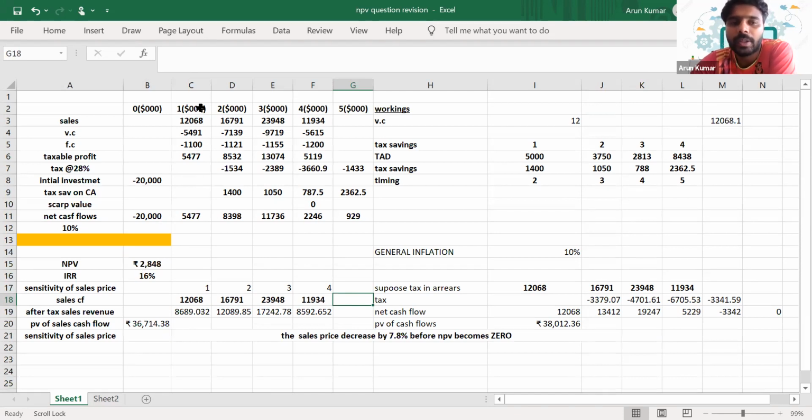No, because we know that from this amount, the net figure, we are paying tax. So only that after tax amount will have an impact on your NPV, right? So you have to calculate the after tax amount, where 28% is the tax rate. Okay.